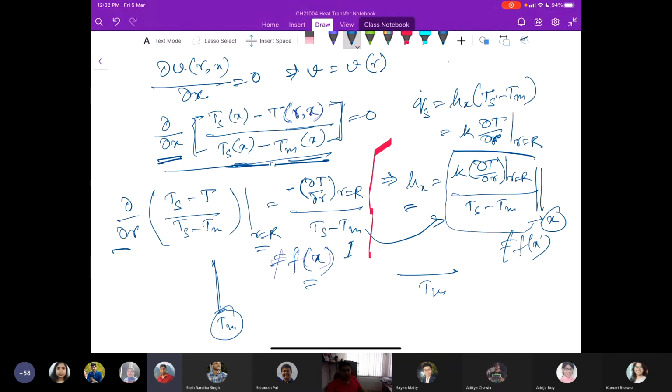Or you can think of this in very layman's language: since we are mentioning it as a local convective heat transfer coefficient, that local means local around a cross section, or on a cross section.